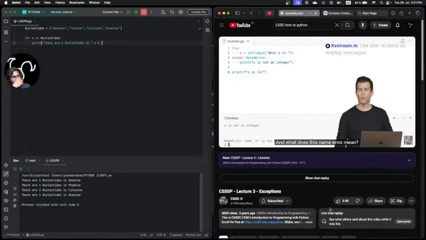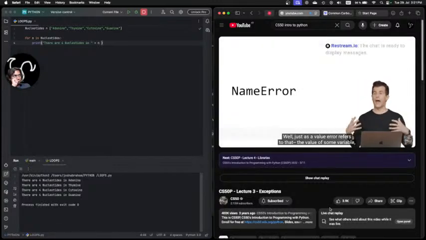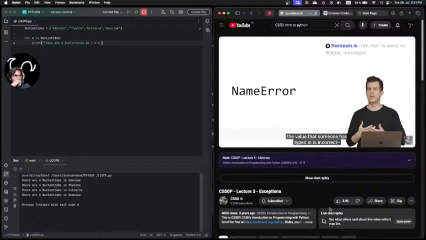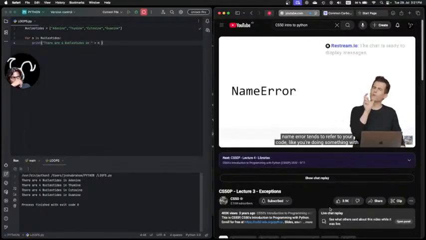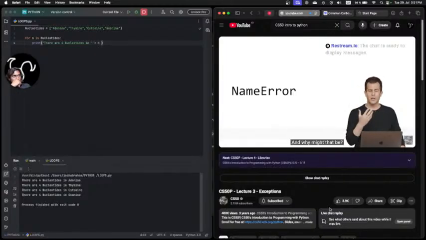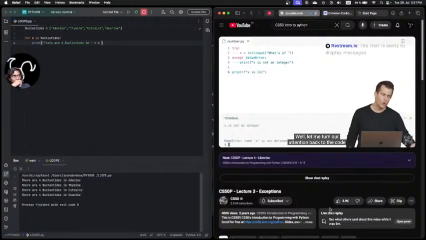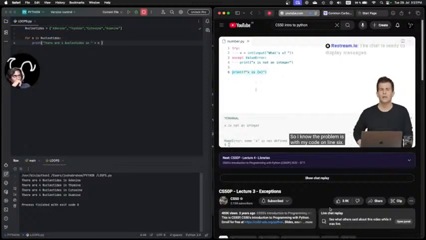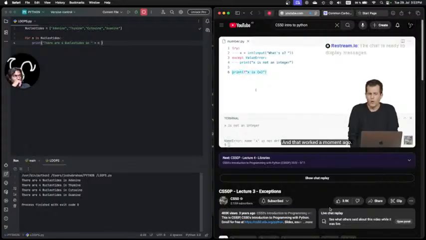And what does this NameError mean? Well, just as a ValueError refers to the value of some variable, the value that someone has typed in, being incorrect, NameError tends to refer to your code, like you're doing something with the name of a variable that you shouldn't. And why might that be? Let me turn our attention back to the code here and consider, what is it complaining about? The NameError is what I see down here, and it's telling me name "x" is not defined. And notice if I look further here, it is mentioning line 6. So I know the problem is with my code on line 6. And that worked a moment ago, and I'm defining x on line 2.